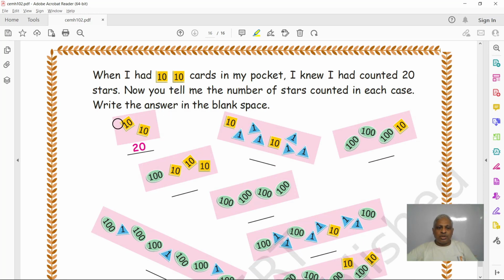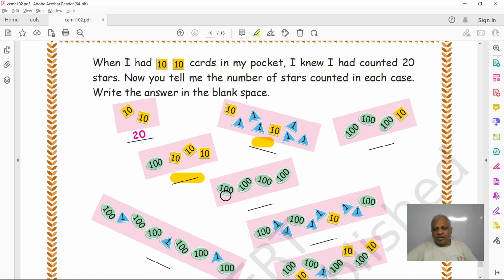So here when you have two 10 cards, what will be the total? It will be 20. So in this case, two tens are there. And ones how many? 1, 2, 3, 4, 5, 6. So two tens are 20 plus 6. 26 is the answer for this. And this one is 100 plus 3 tens, 130.